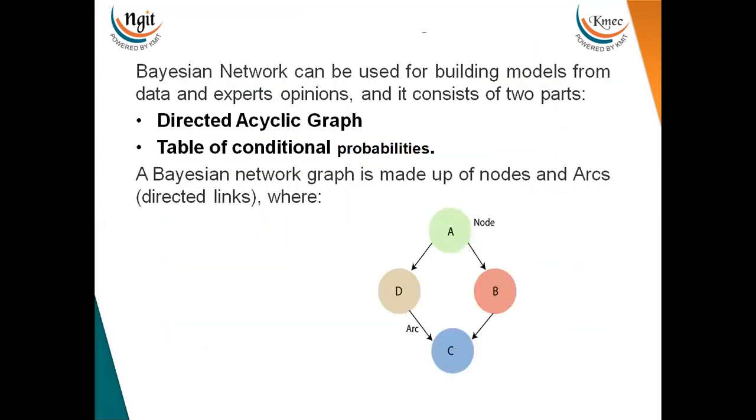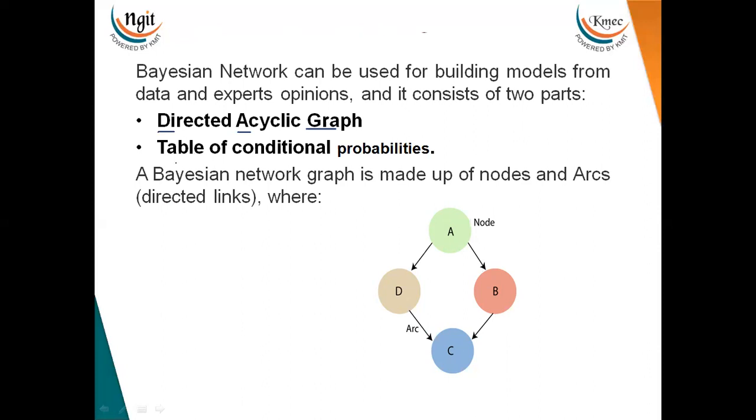Now, a Bayesian network is represented using a DAG, a directed acyclic graph. Acyclic graph means it should not contain any cycle, and it is a directed graph. Here you can see we have a graph. Now, is there a cycle in this graph? You can see a loop, but there is no cycle. And each arc should be directed. Whatever the link between two nodes is, it should be directed.